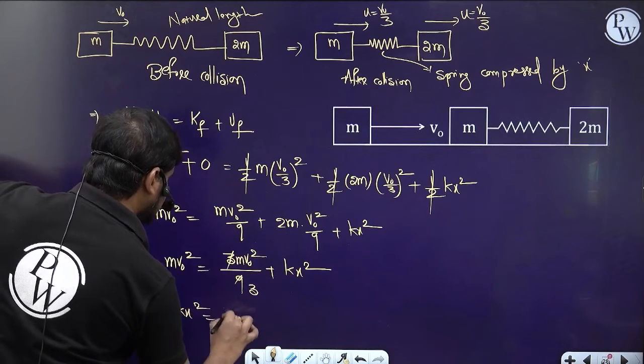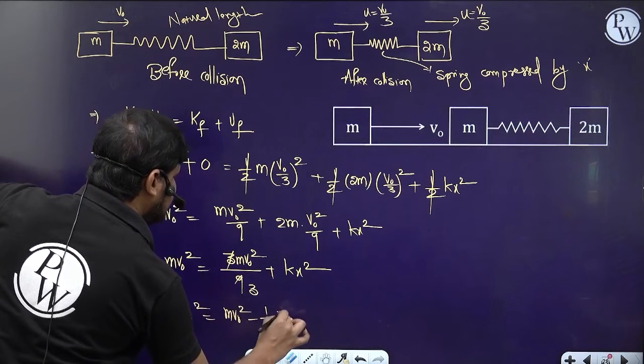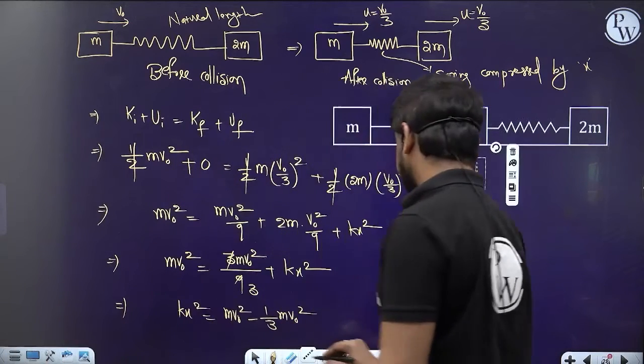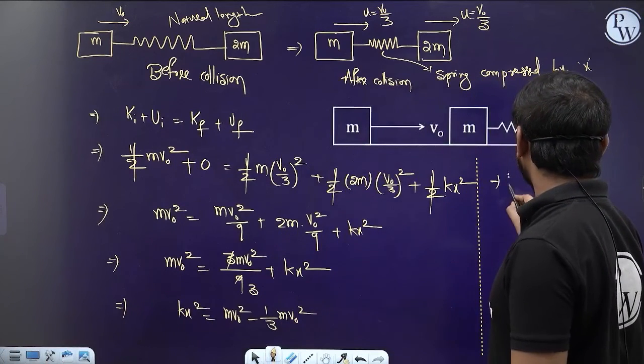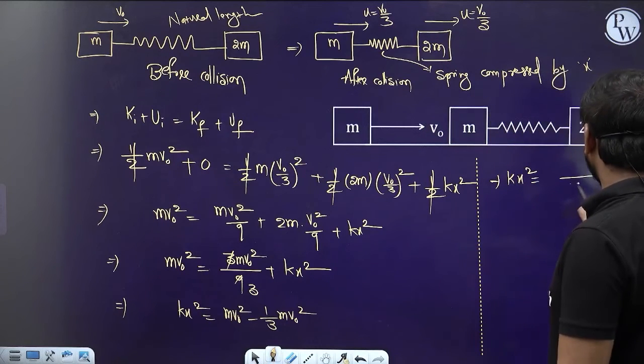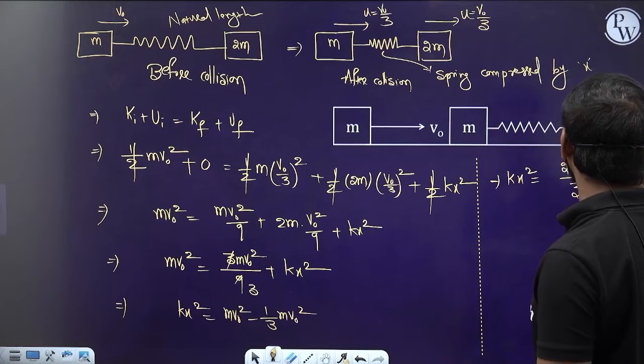So kx square is equal to m v naught square minus 1 by 3 m v naught square. If you take the LCM here, 3 is the LCM, so kx square is equal to 3 m v naught square minus m v naught square, which is 2 m v naught square, right?